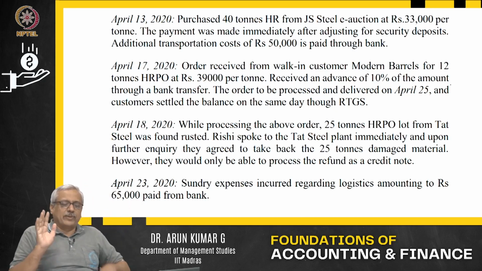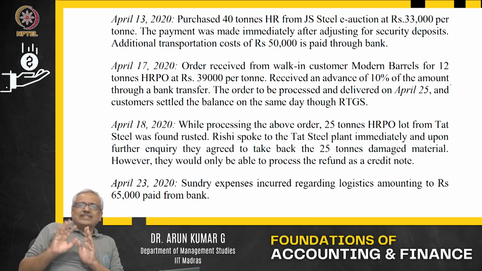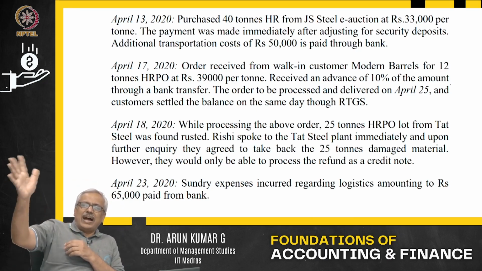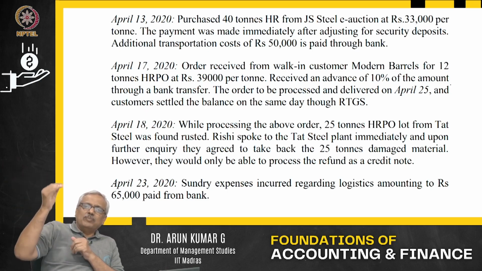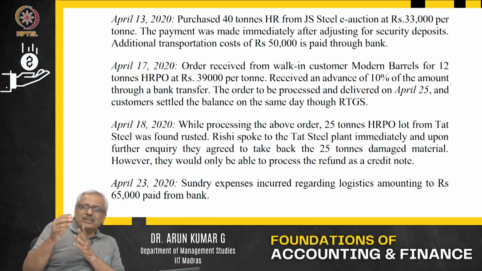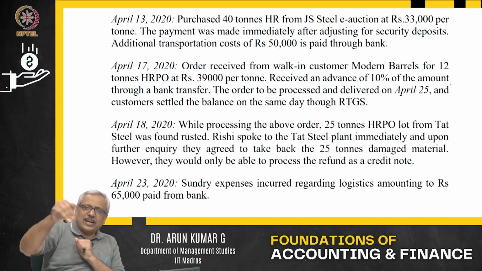That means, what is happening? 25 tons is damaged. It is returned back to whom? To basically the supplier. So when you return back to supplier, are they giving you cash? No, they are giving you a credit note. That means next time you purchase, we will adjust it. Till you purchase the next time, your money is with them out there.